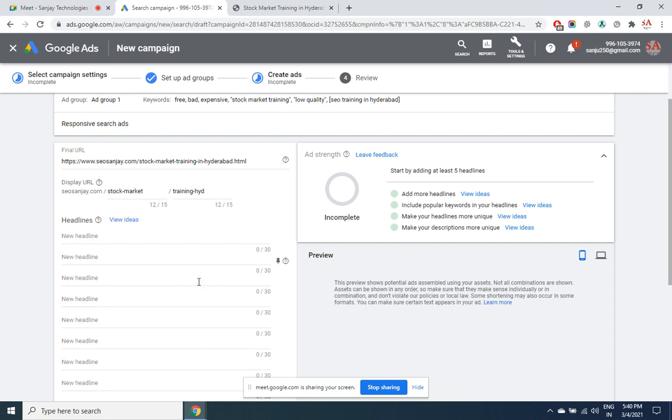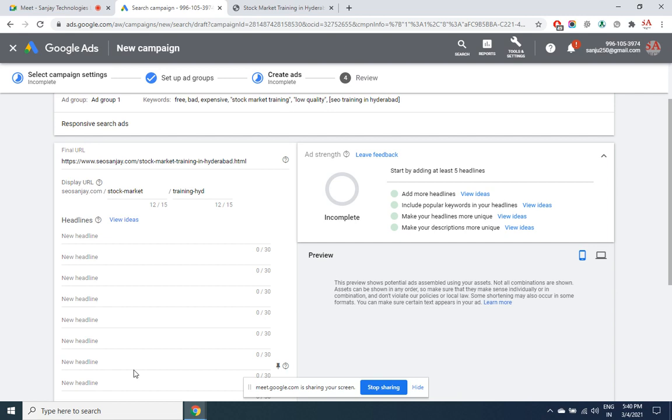With the varieties of the ads that you are creating, in each ad only one headline will be shown. It is not going to show multiple headlines. Each ad, only one headline. But depending upon the screen of the user, depending upon the space available, randomly Google is going to choose any one of the multiple headlines that you have given.